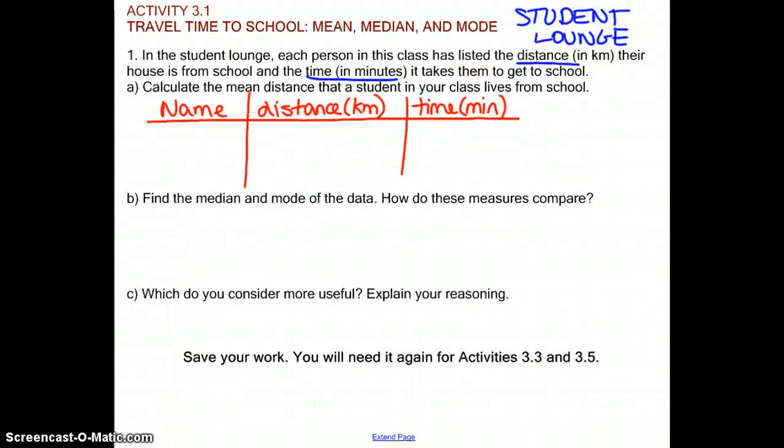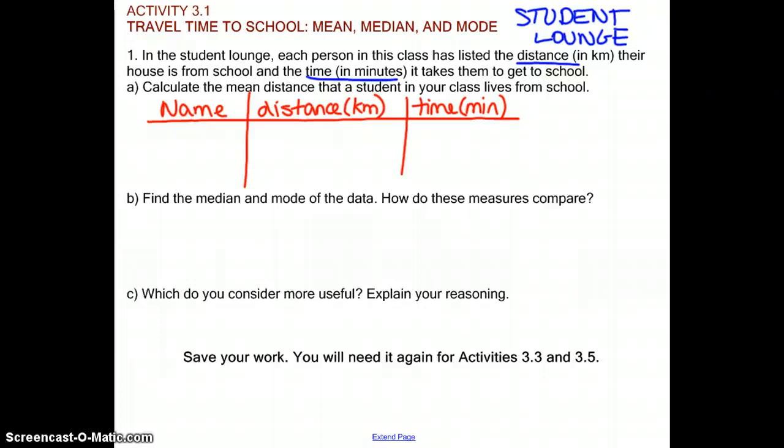Okay, so you should have your mean, median, and mode all copied down. Which do you consider to be the most useful? Now the mode, so far with the data that we have in our class, there was no mode for distance and there was a couple modes for time. So definitely not the mode.